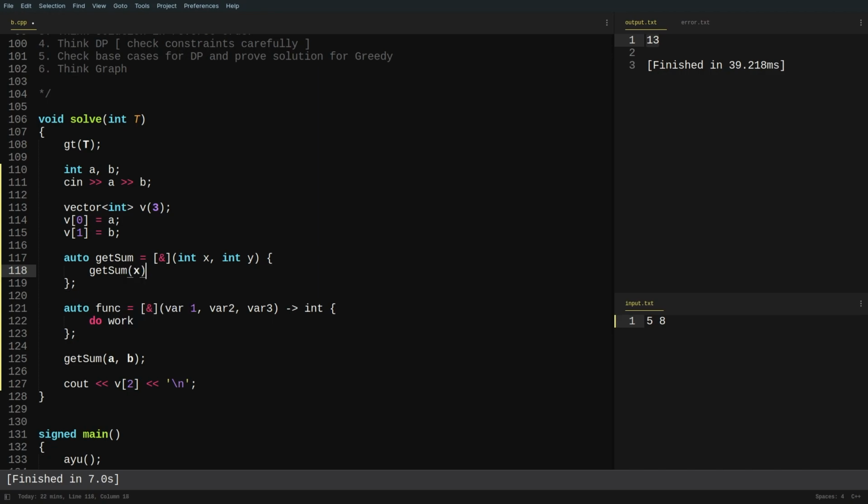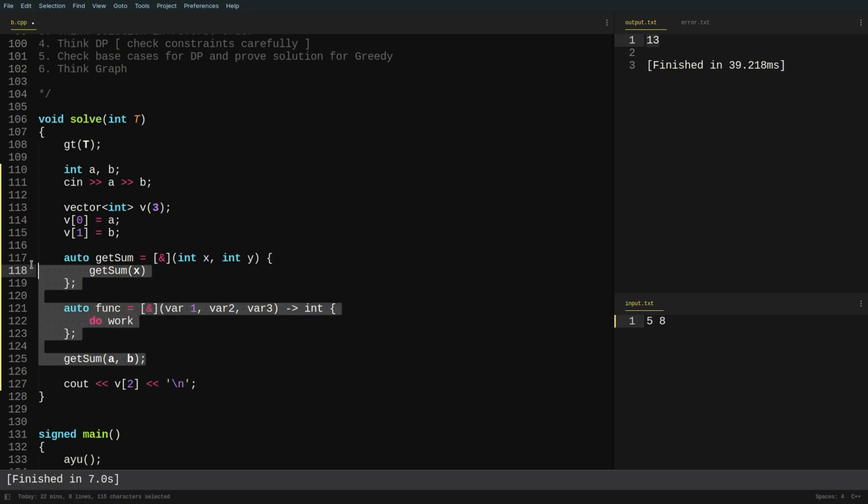Since this is going to be executed at runtime, I cannot call this getSum function because the data type or the return type of this getSum function has not been computed yet. I cannot call a function whose return type is not already known. This is my problem. So instead of writing auto, I need to explicitly write what is the data type of this particular function.